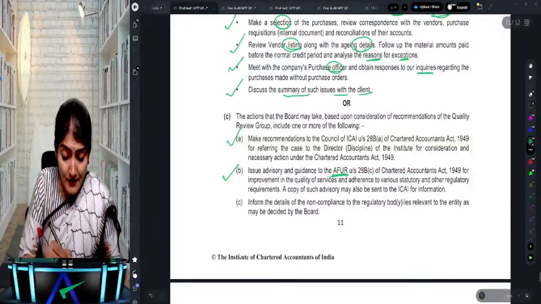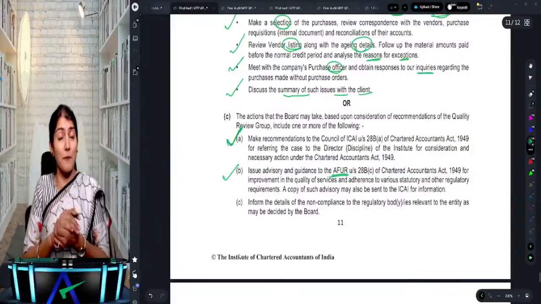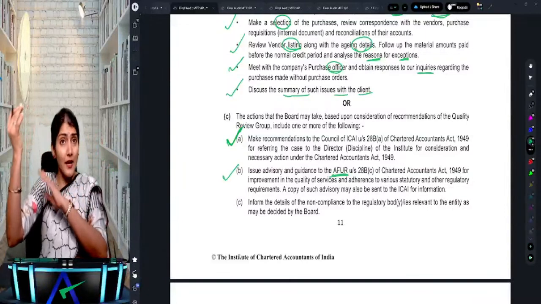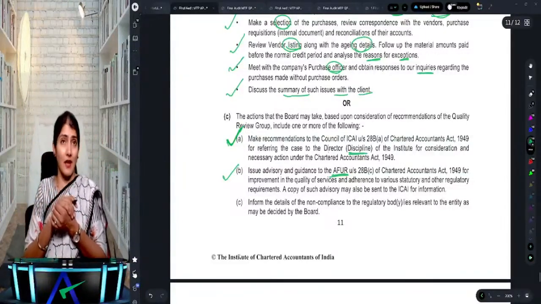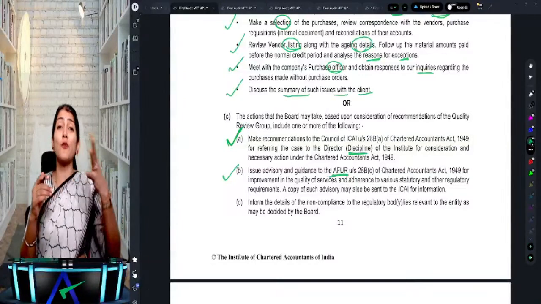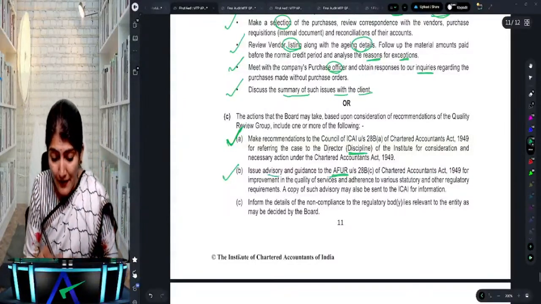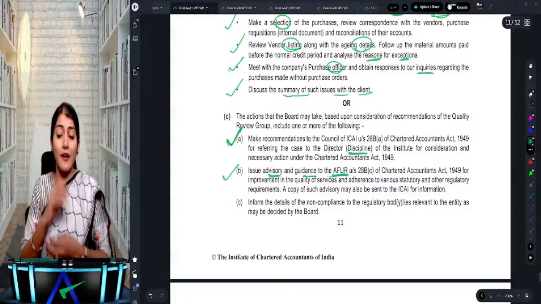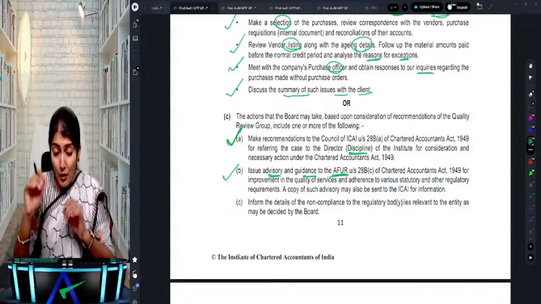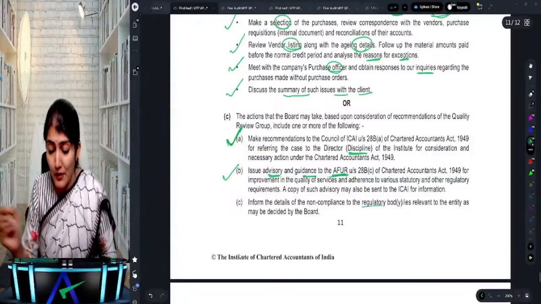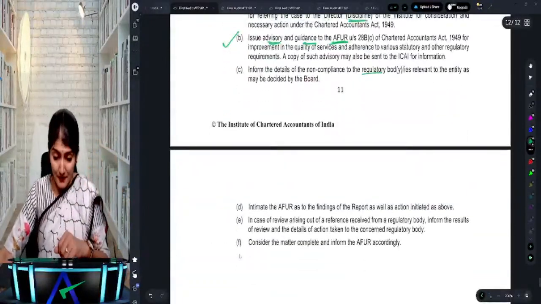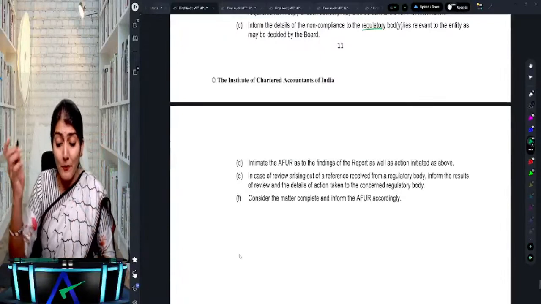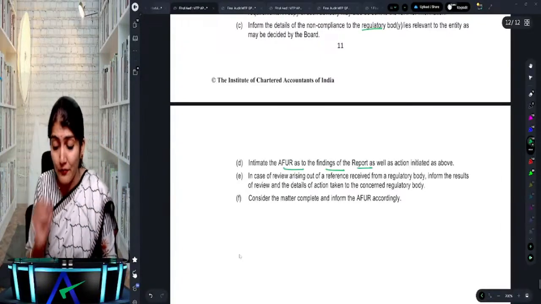Right. So one, what does it say? If the matter has serious non-compliances, you make recommendations to the council. That is, you refer the matter to the Director Discipline of the ICAI. For matters which are not so material, you can issue an advisory and guidance to the AFUR. Then if there is a non-compliance, you also need to report it to the regulatory body, like SEBI in case of a listed company. Then you also need to inform the AFUR of the findings of the report.